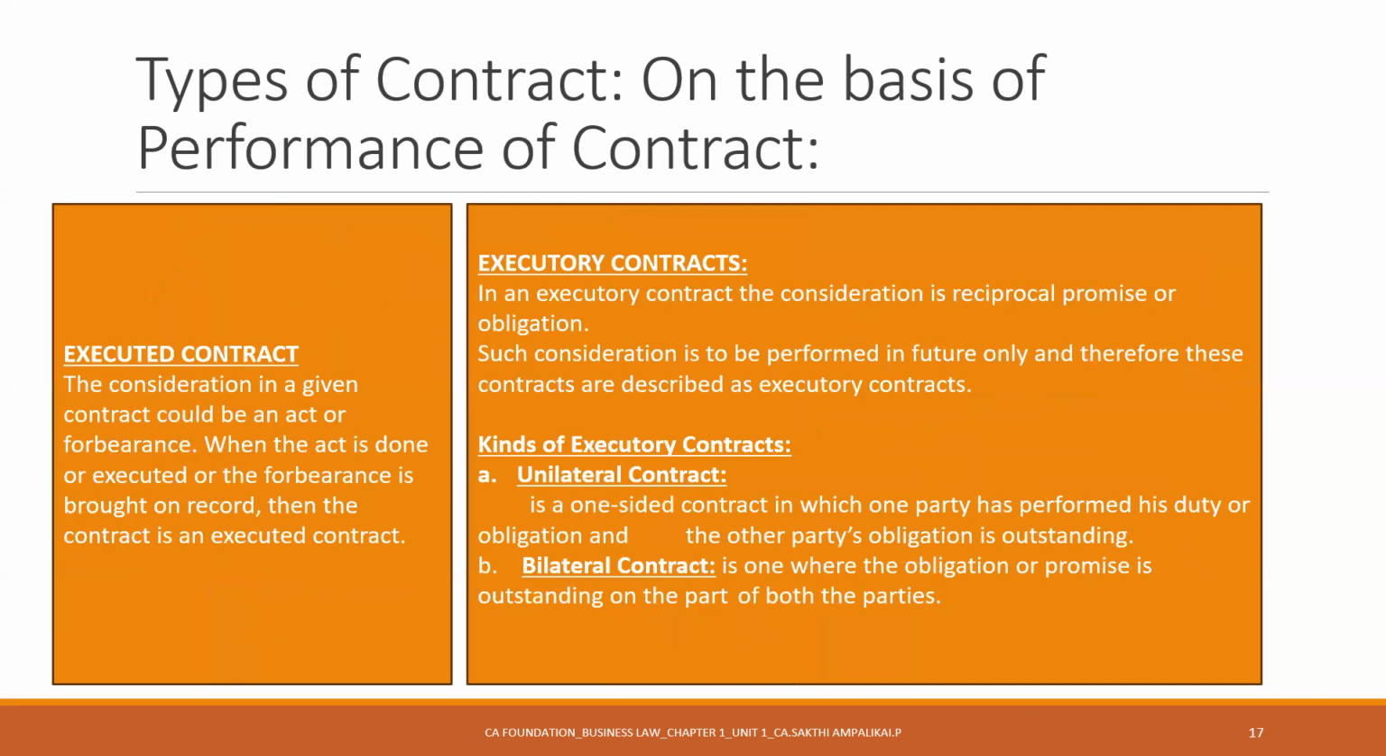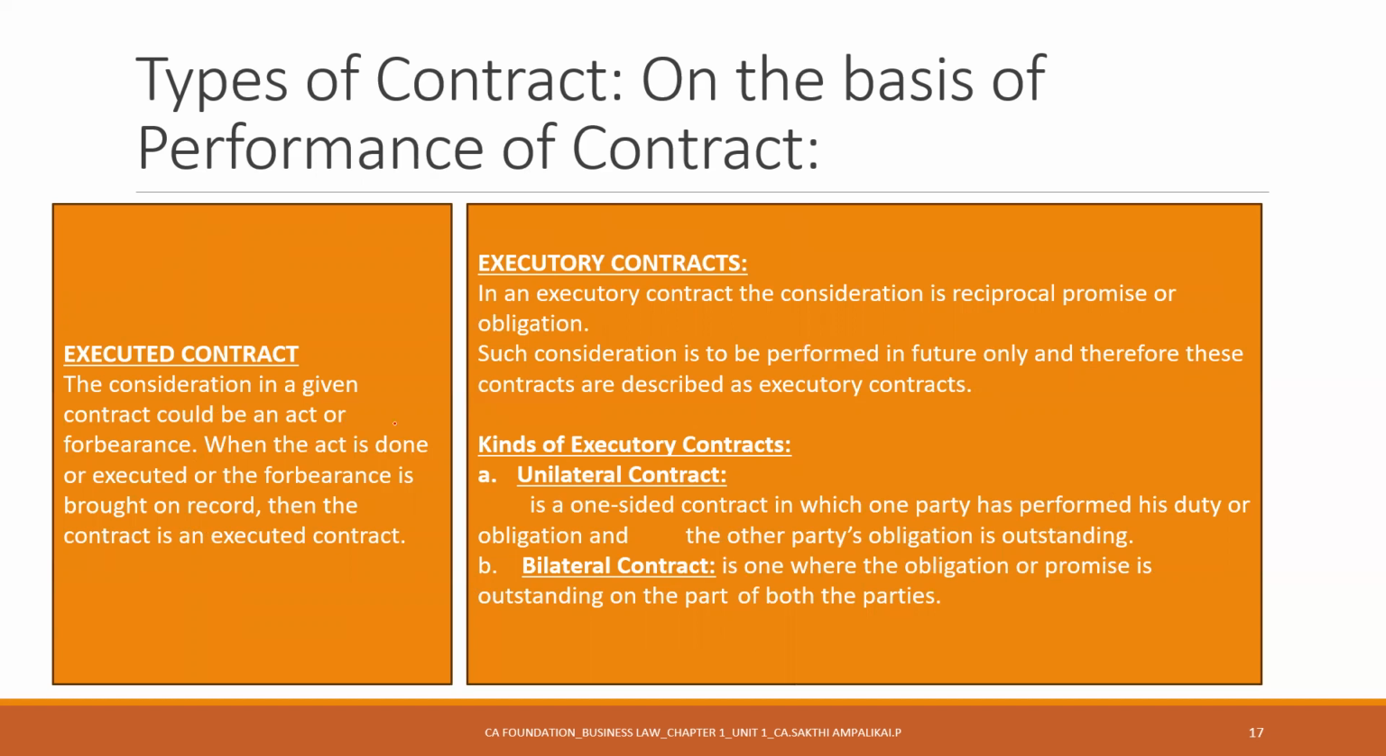Next is types of contract on the basis of performance of contract. How are you going to perform that particular contract? The consideration given in a contract could be an act or forbearance. That is, you can or cannot do something.